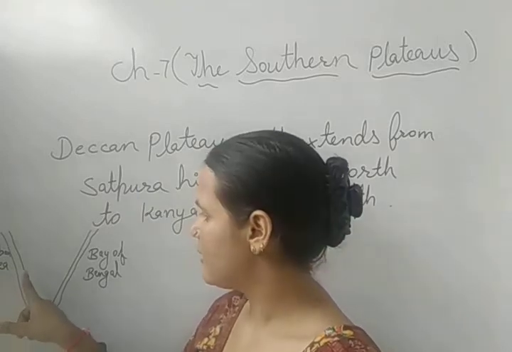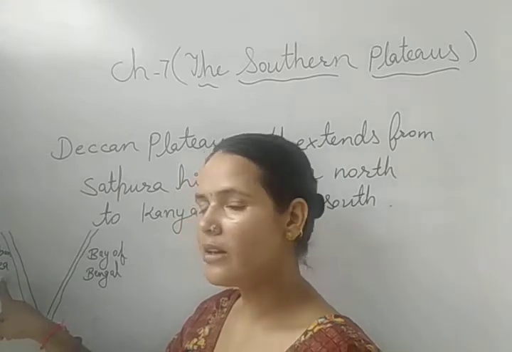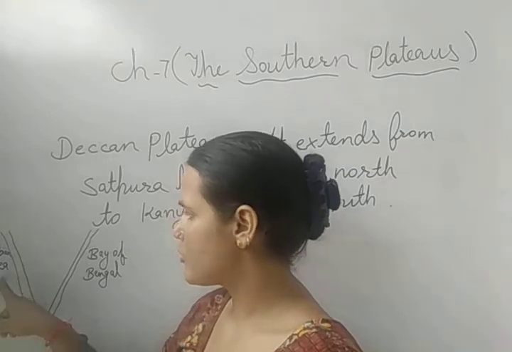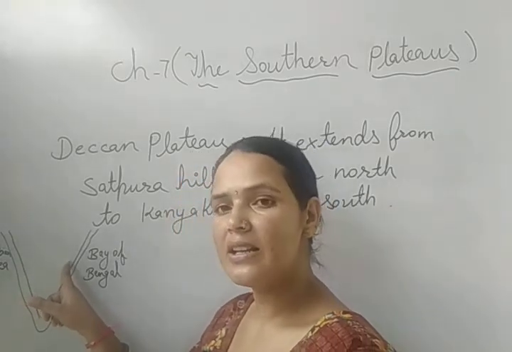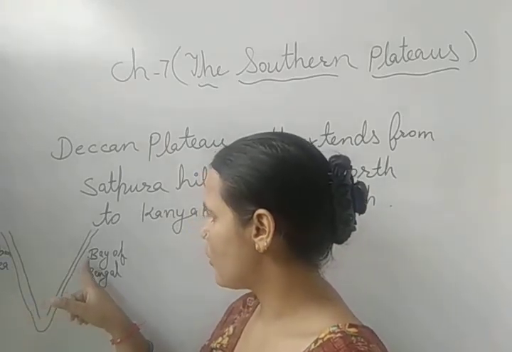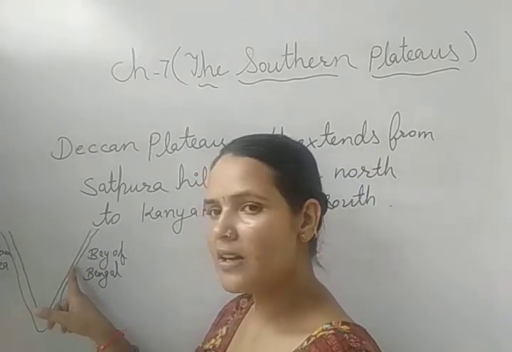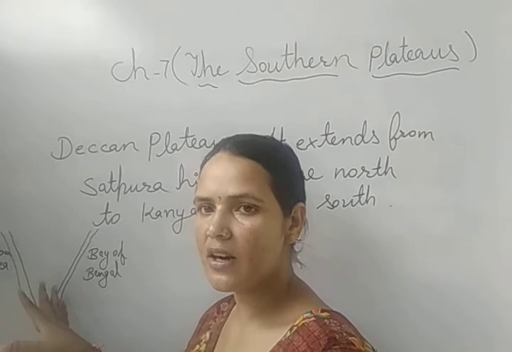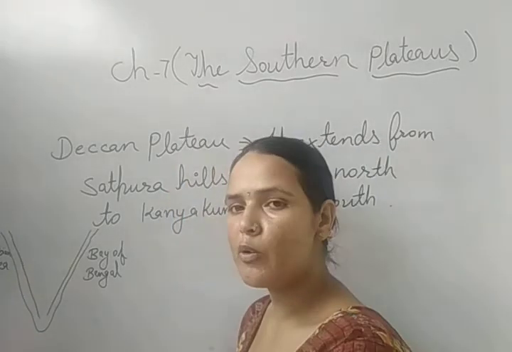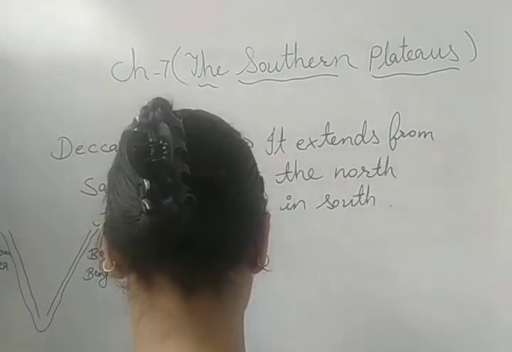Or we can say that the Western Ghats lie between the plateau region and the Arabian Sea, the coastline which touches the Arabian Sea. And the Eastern Ghats lie between the plateau region and the coastal region of the Bay of Bengal. So that is the Eastern Ghats, that is the Western Ghats. These are the mountain ranges. Now let's discuss some of the hill stations of this range.